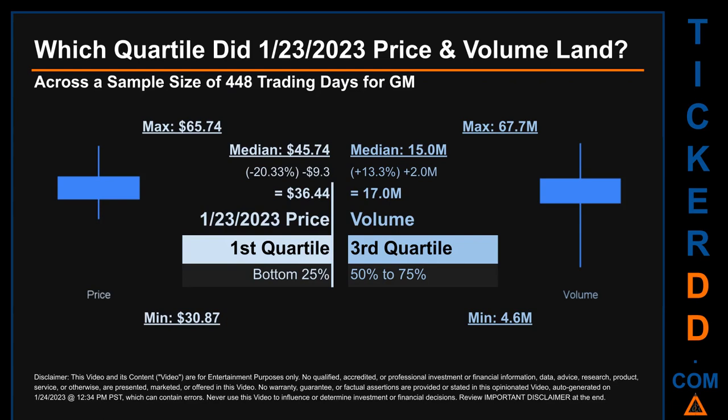Descriptively, GM has a median price of $45.74. Therefore, January 23, 2023 price was lower from that middle marker by 20.33%. The day's volume of 17 million was more than the median by 13.3%.